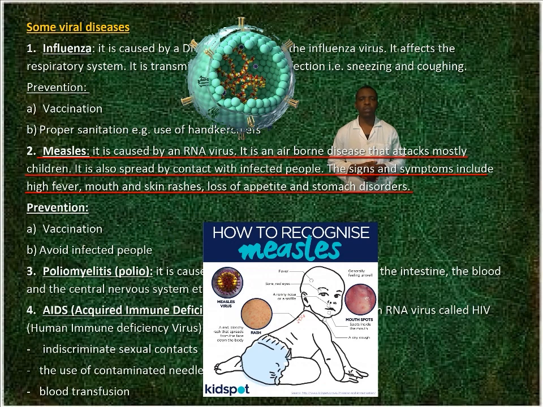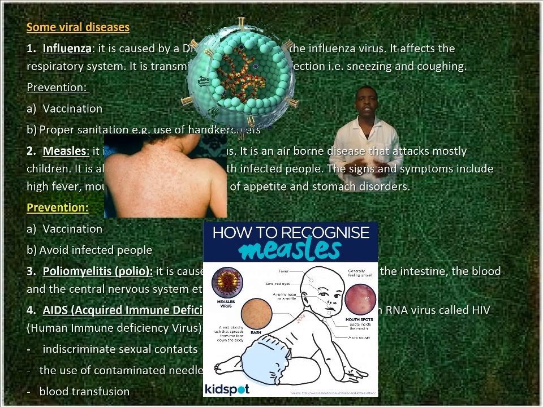2. Measles. It is caused by an RNA virus. It is an airborne disease that attacks mostly children. It is also spread by contact with infected people. The signs and symptoms include high fever, mouth and skin rashes, loss of appetite, and stomach disorders. Prevention is by vaccination and avoiding infected people.